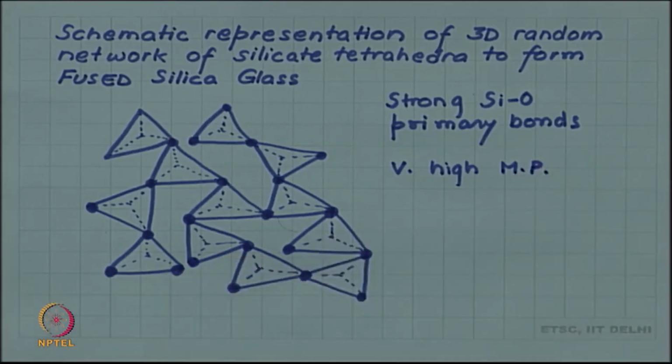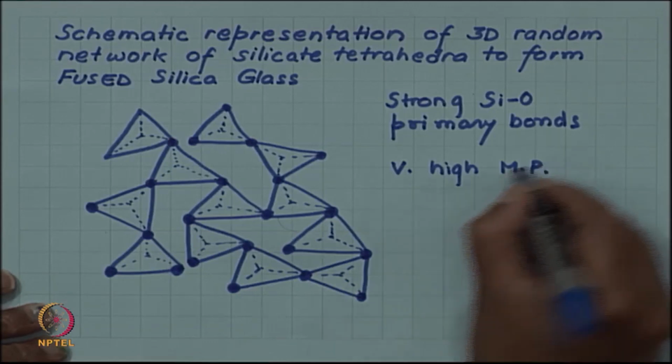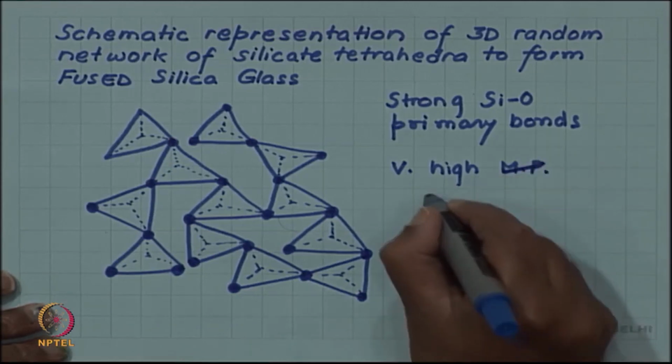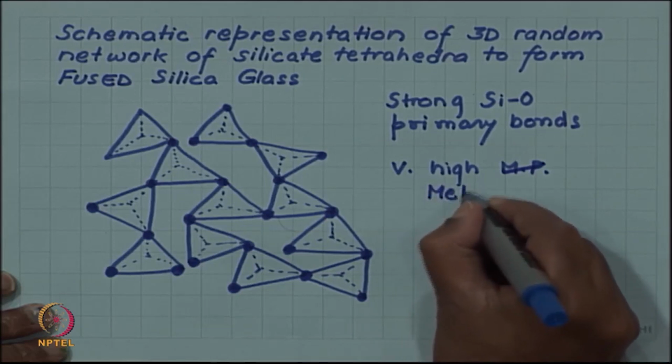The thermal energy required to break these bonds to make them mobile requires very high temperature. So, very high melting point.